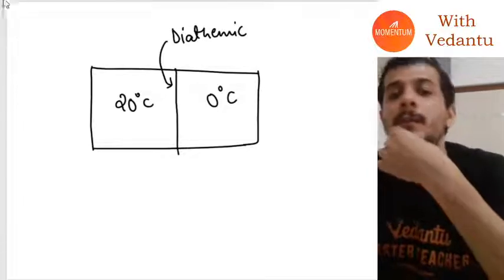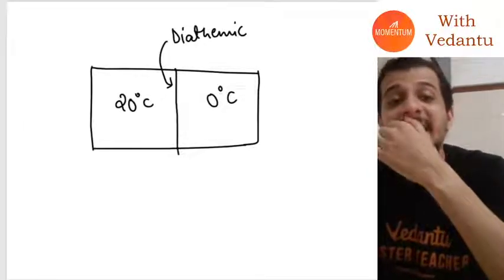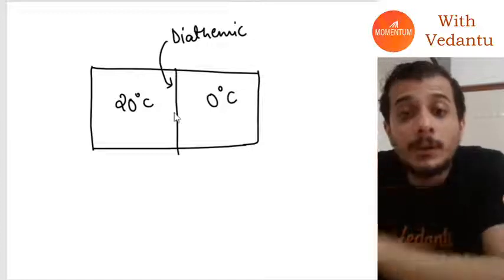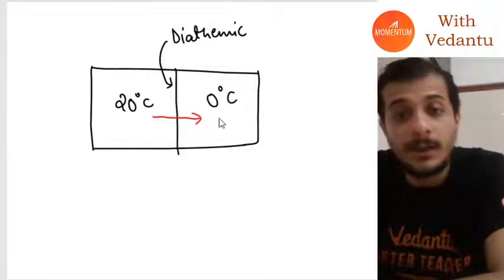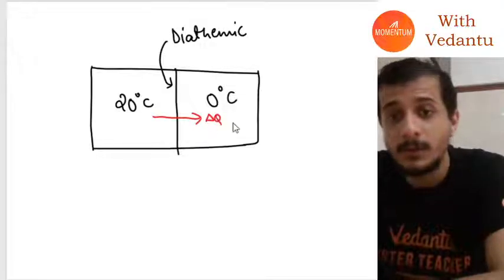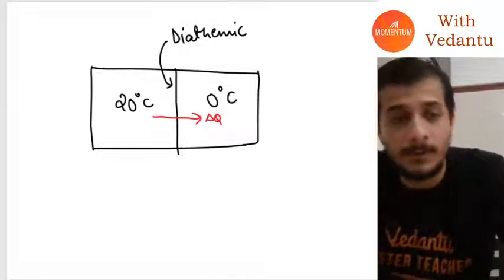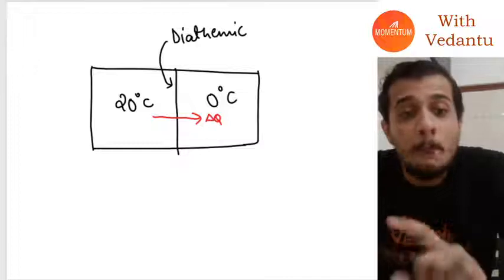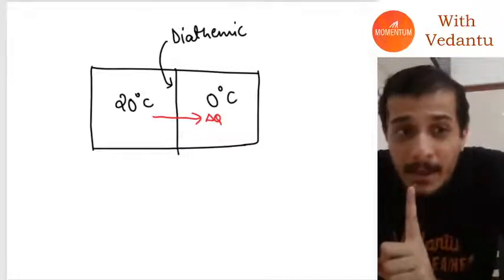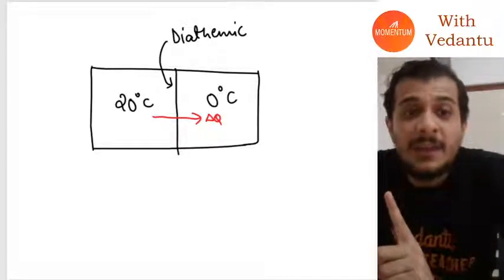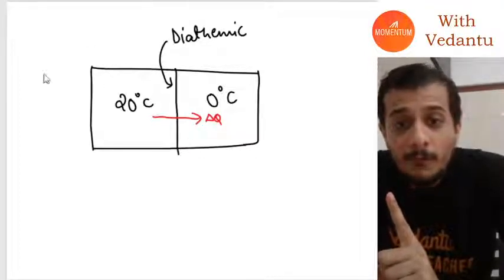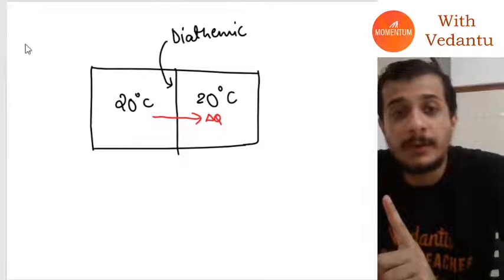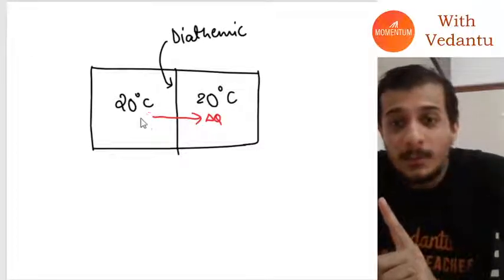Everybody knows what is happening here. Heat will get transferred from where to where? Heat will get transferred from here to here. I think everybody understands that: heat travels from higher temperature to lower temperature. But what will happen if the temperature of both of them is 20 degrees Celsius? In that case, what will happen?